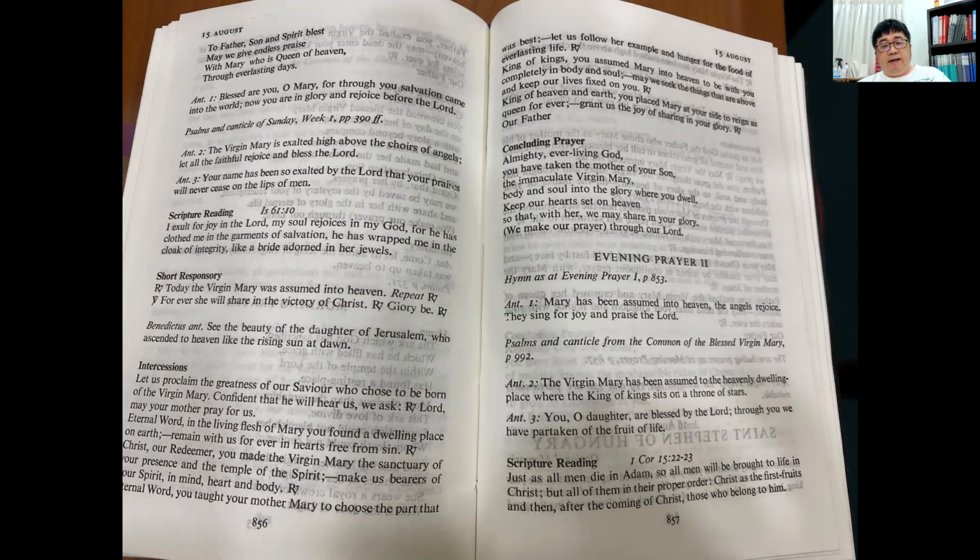One of the mistakes that some people may make is that when they look at the concluding prayer, it appears as if it is between the morning prayer and the evening prayer, and it is placed under the title of morning prayer. That is not the case because the concluding prayer is used for both morning and evening prayer, regardless of how it is positioned.